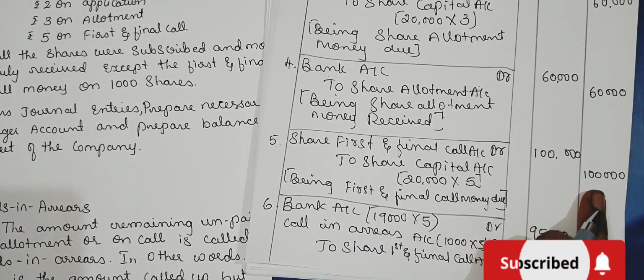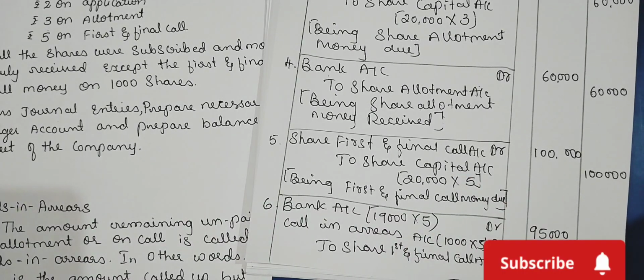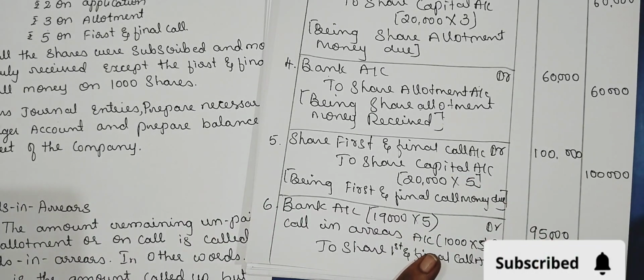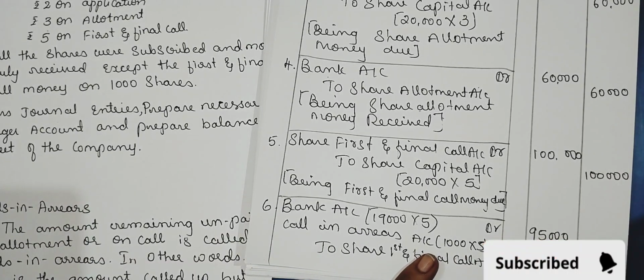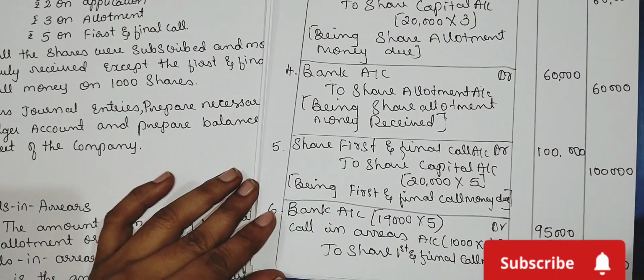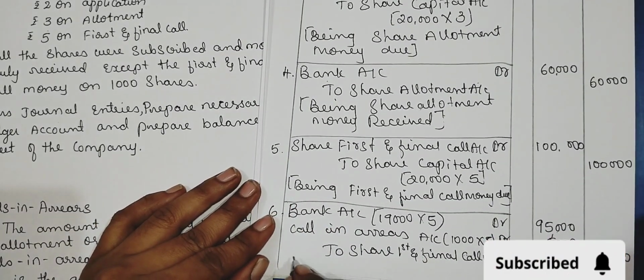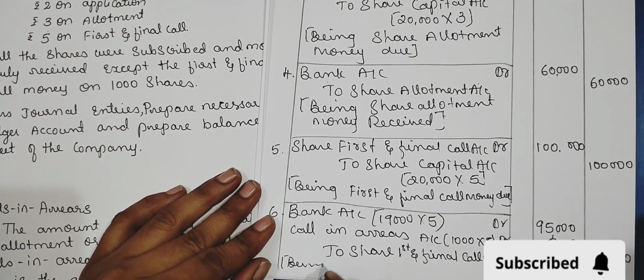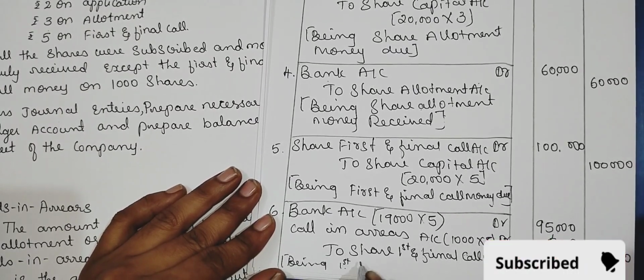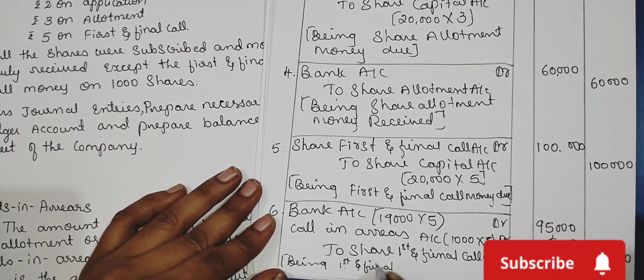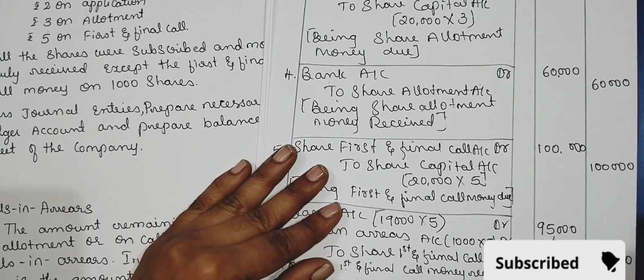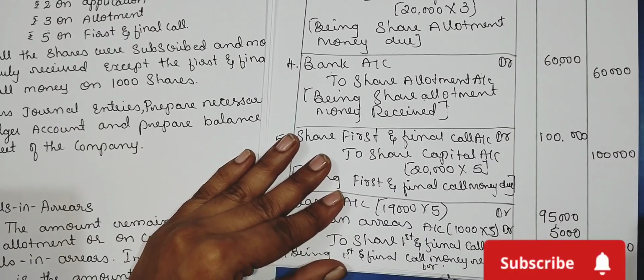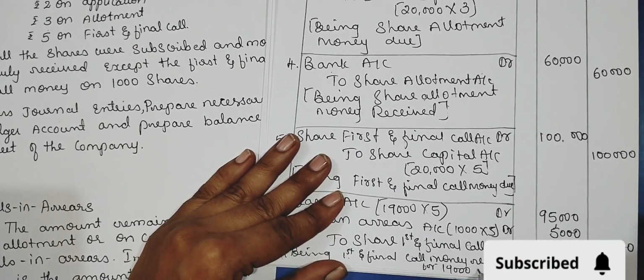Right. 1 lakh here, first and final call account, here also the account is tallied. So 95,000 we received through bank, 5,000 is due from the shareholders, not yet received. So that is called our calls in arrears. Narration is being first and final call money received for 19,000 shares.